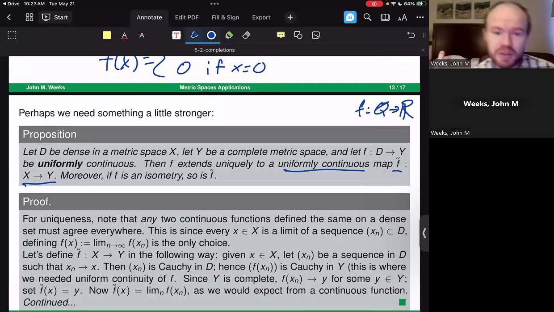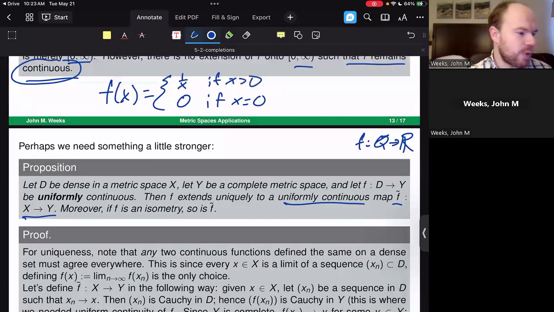Moreover, if f is an isometry, then actually so is f tilde, which is pretty cool. You get to retain an isometry property here as well. So think about what this one means. This one says if I have a function that is uniformly continuous, then I can extend it to a uniformly continuous map. Think back to our original example.